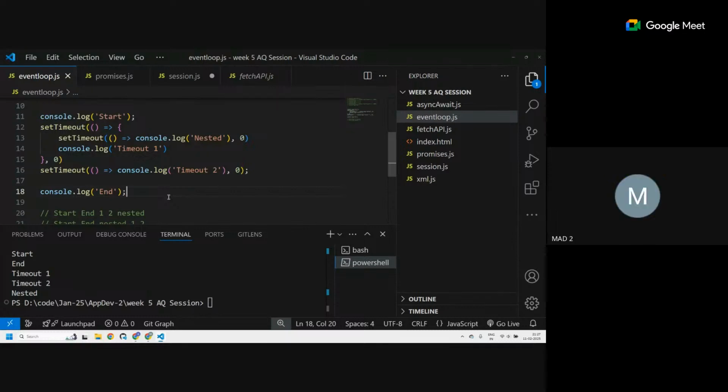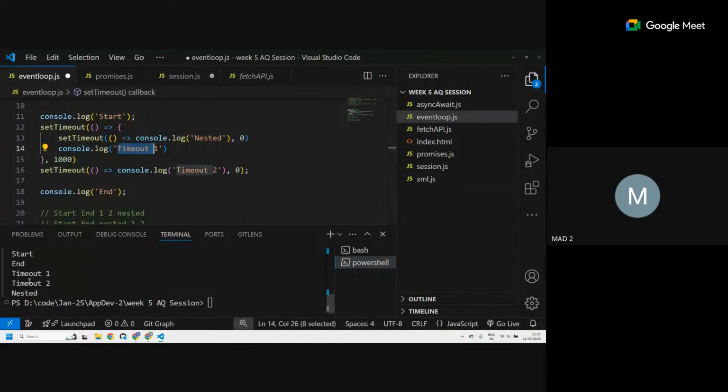Yeah, definitely. Sir, in line number 15, if we change the 0 to 1000 or more, would the result be any different? Let's keep 1000 only, enough time. Yes, sir. It will. Timeout 2 will be executed first now. Timeout 2 will be executed first, then timeout 1, then nested.